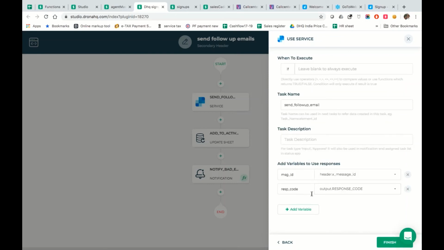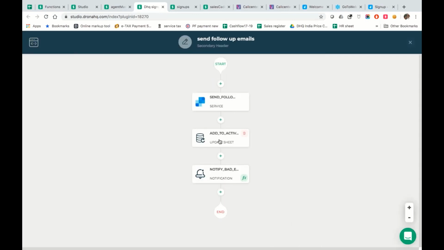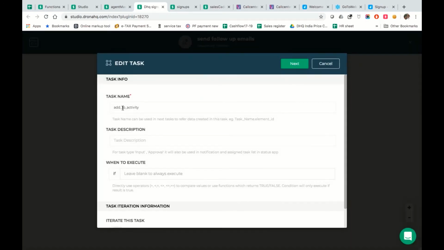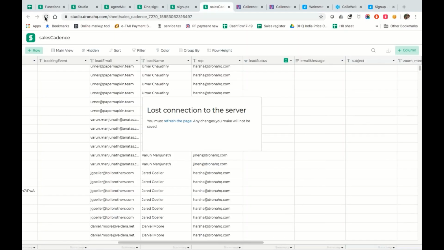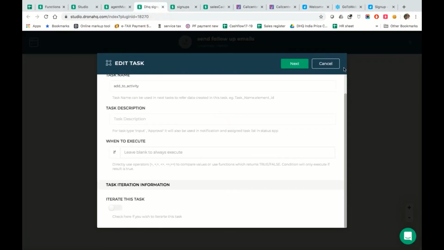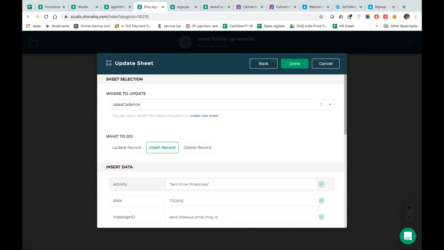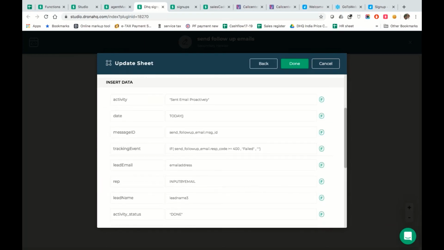We took up a few things as an output, for example message ID or response code, and depending on that, we just added this back into the sales activity sheet. So we're adding it into an activity. Why we are adding this into an activity is because we want to reread whether the email has been read, yes or no. That's something that SendGrid as a service allows you to configure. So we are just trying to use this. The moment this particular task is done, it will go ahead and add the SendGrid parameters that it did in its previous activity, like the message ID and other stuff.